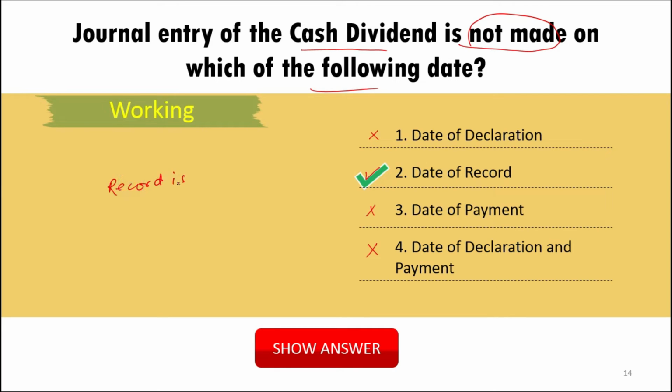Record is checked to see who is the stockholder, who is the shareholder to whom the dividend is to be paid. This is called the date of record.